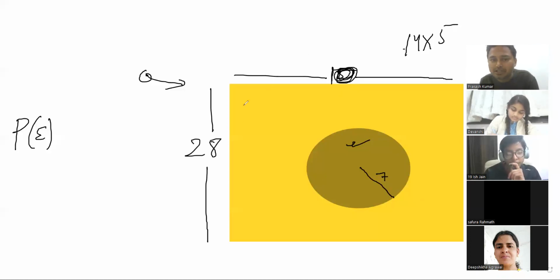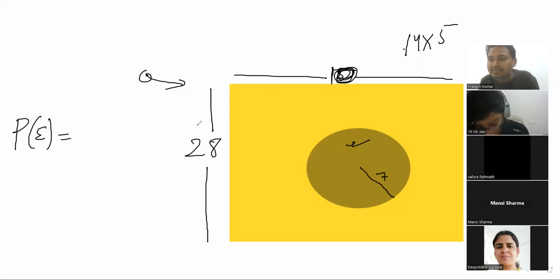Now it is fine. The value is 28 and 10. Sir, now what is the probability that the landing will be in this area only? How can we find it? First we have to find the area of the circle, divided by the area of the total rectangle, and the probability will be the area of the circle by the total area of this rectangle.